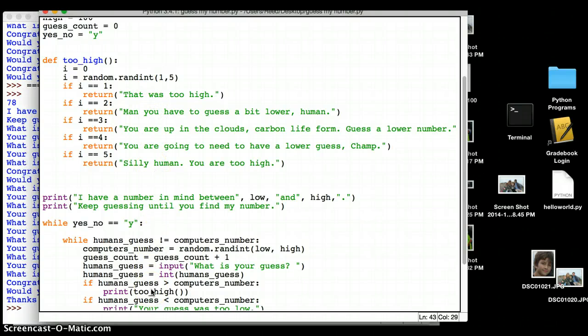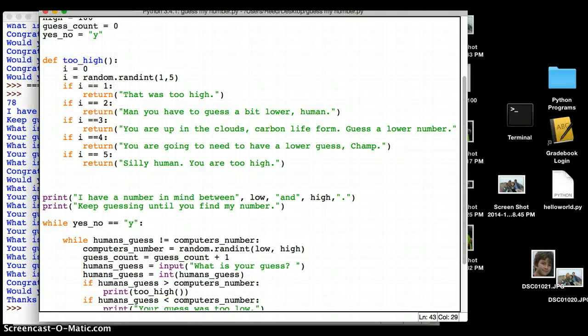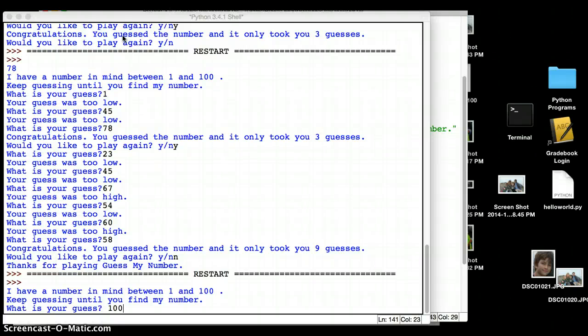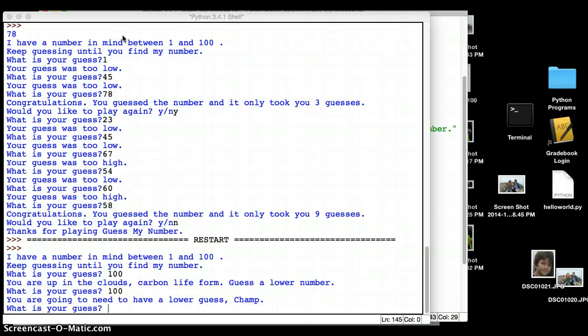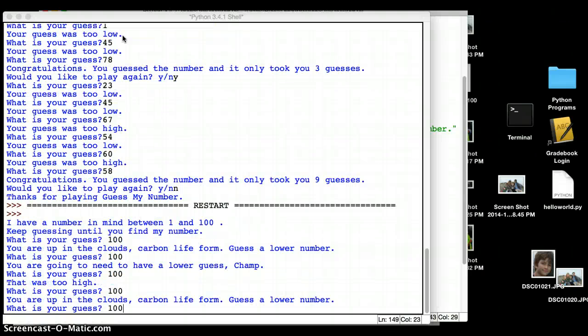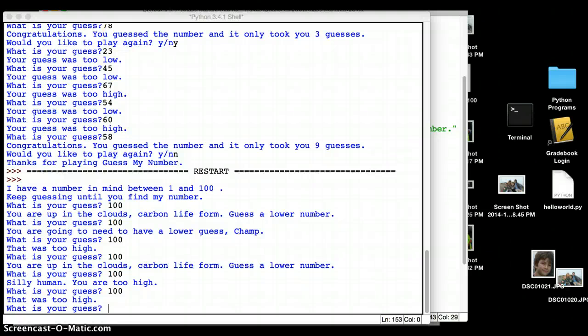And so now let's see what happens with this. Hopefully it's going to work. And I'm going to have to hit save. And then I'm going to hit run. Okay, what is my guess? 100. You are up in the clouds, carbon life form. Guess a lower number. 100. You are going to need to have a lower guess, champ. 100. That was too high. 100. You are up in the clouds, carbon life form. Silly human, you are too high. And you can see it's giving me random responses to my guess being too high.